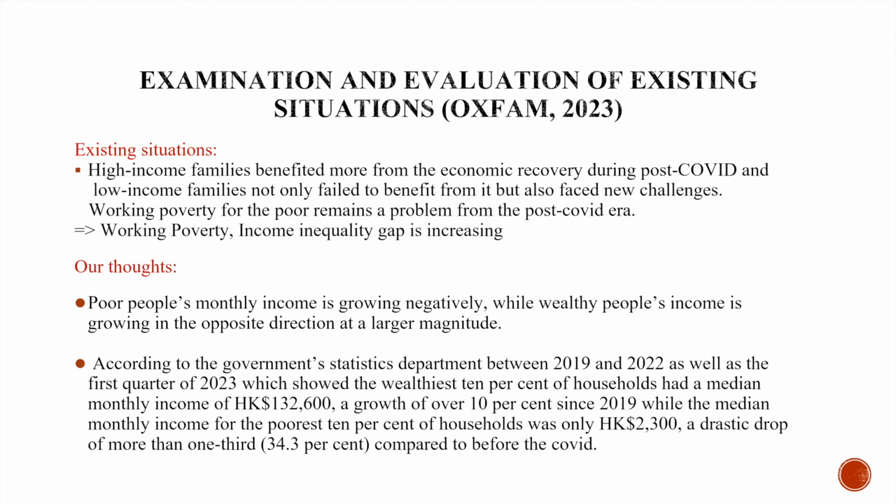This group faced new pandemic pressure like job losses. Without adequate support, basic living costs have become unaffordable for many. Meanwhile, the opposite occurred for higher earners. The report shows the richest 10% enjoy steady pay hikes, with median monthly income surging from 120K to 132K in 2023, a 10.5% increase over 3 years. Despite Hong Kong's strong recovery, wealth has concentrated further at the top.